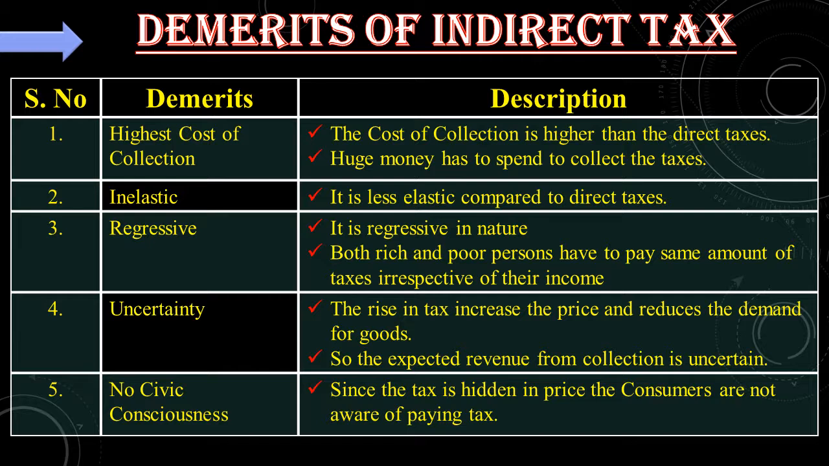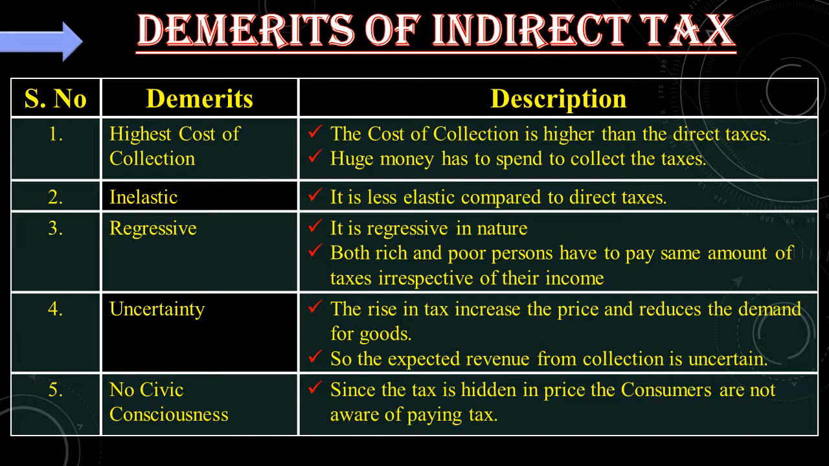Next, uncertainty. The rise in tax increases the price and reduces the demand for goods. So, the expected revenue from collection is uncertain. Last one, no civic consciousness. Since the tax is hidden in the price, the consumers are not aware of paying the tax.